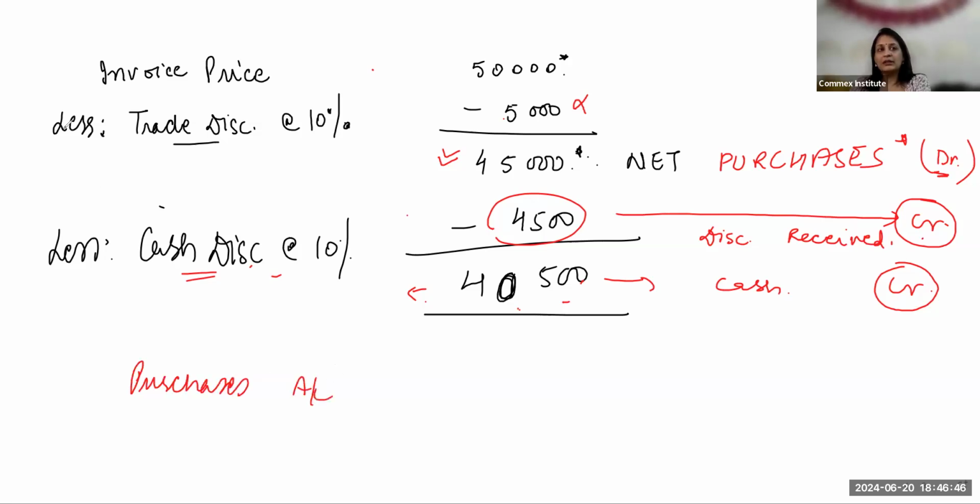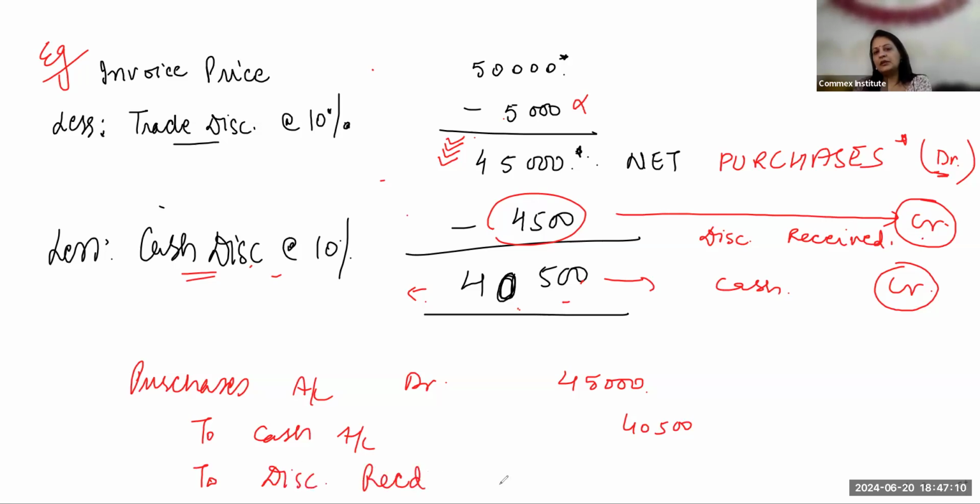So all of you have to take it down, this example. The entry: purchases account debit with 45,000 because trade discount is not shown. So we begin our transaction from here only. Both of those we did not consider at all. Okay. To cash account, how much payment I'm making, 40,500, and the remaining amount I'm receiving as discount. To discount received account, 4,500. So my debits and credits should match in the compound journal entry. I have to make sure that they're matching. Clear?